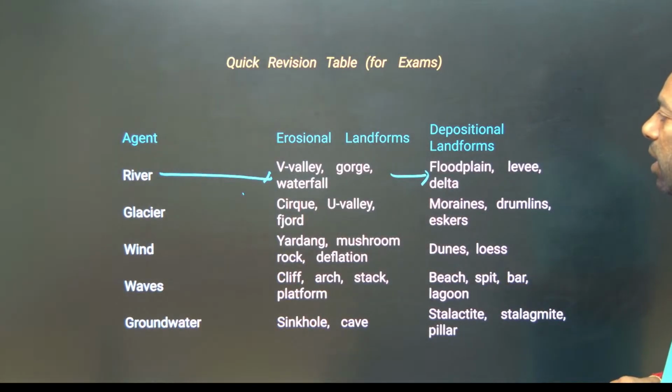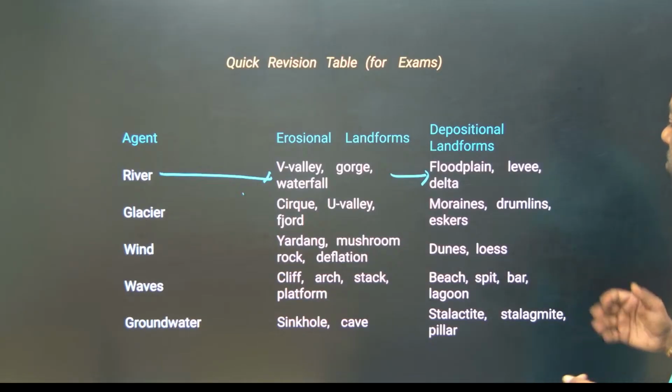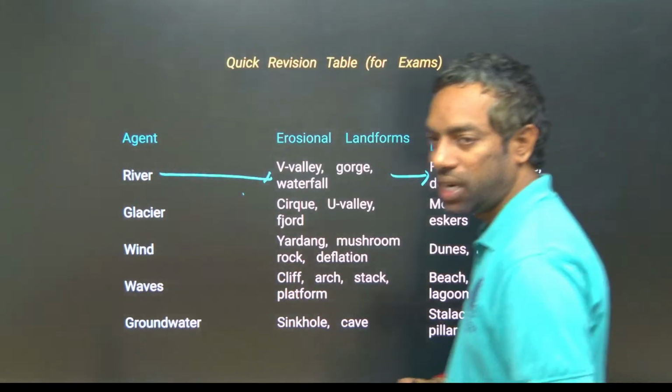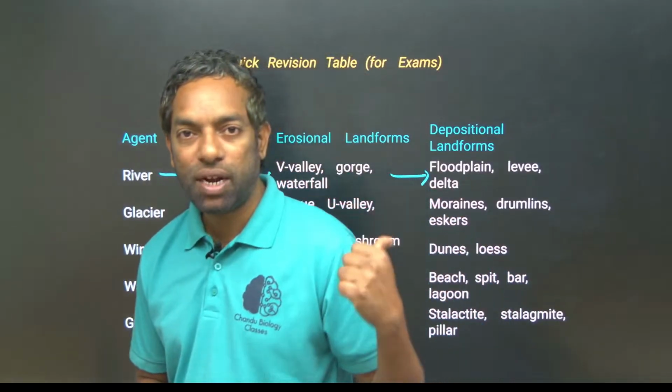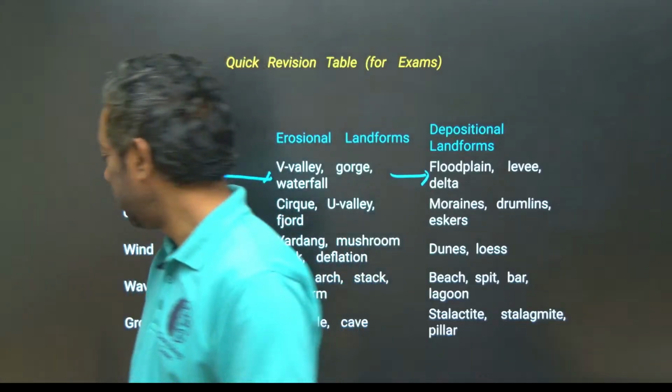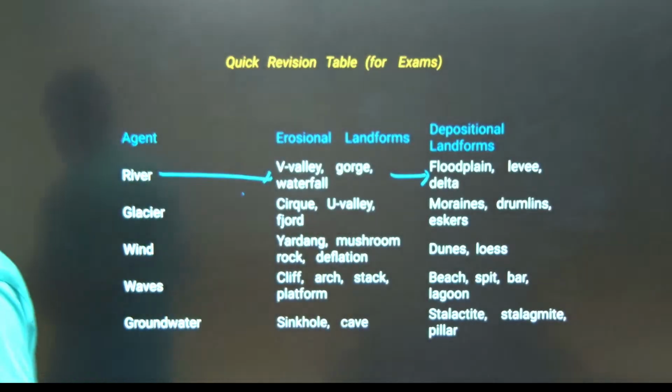Glaciers, wind, waves and groundwater also create erosional and depositional landforms. They can ask you which of the following is an erosional or depositional landform. Just look into this.